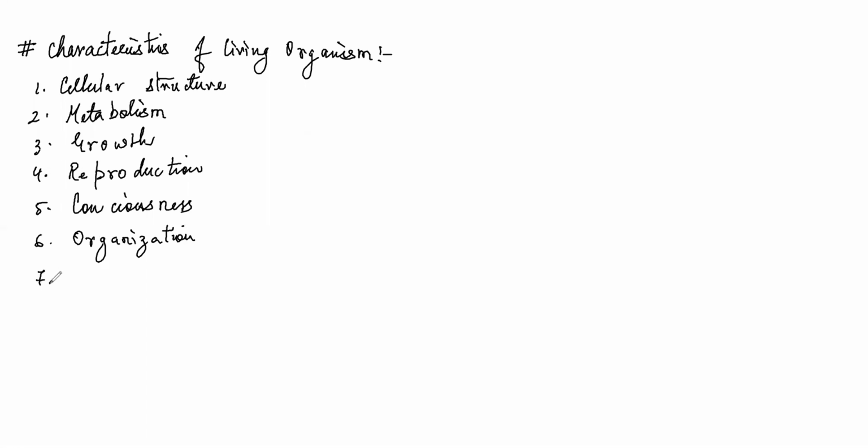Then we have a very important characteristic feature of the living organism which cannot be found in any non-living thing, which is, I think you might have heard about this, homeostasis.